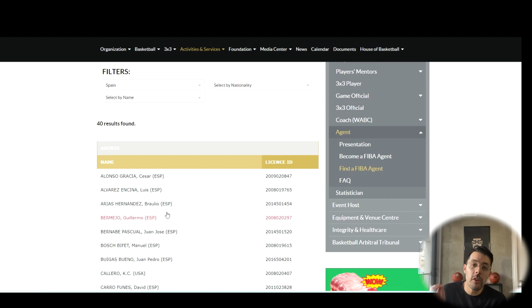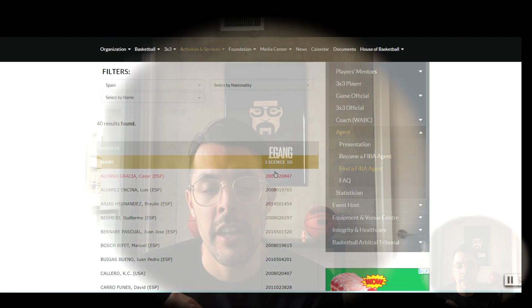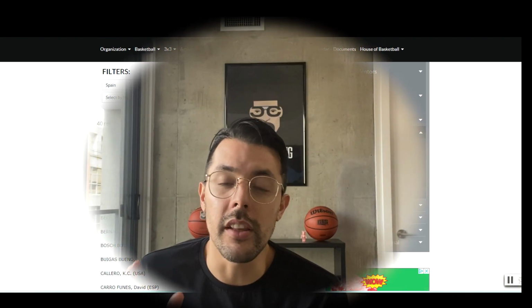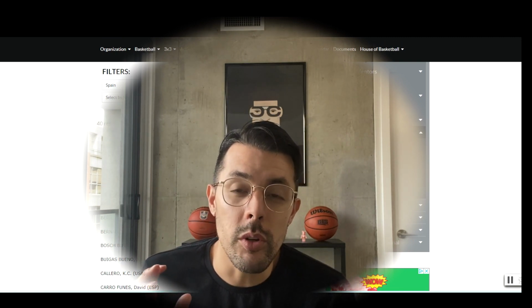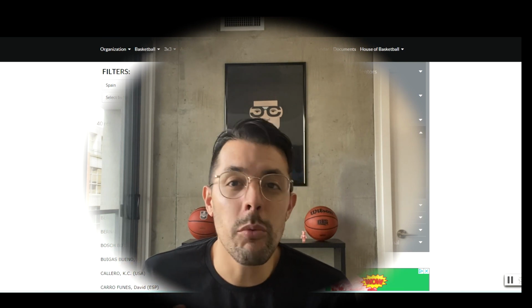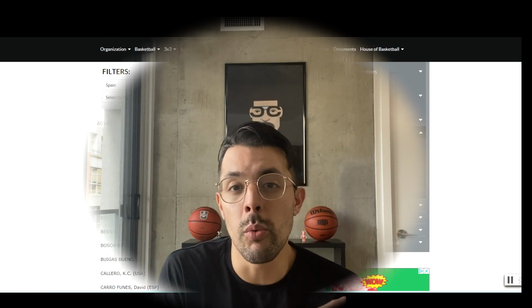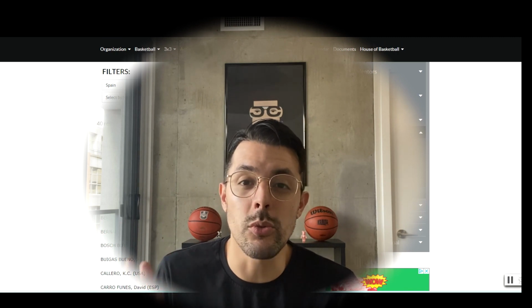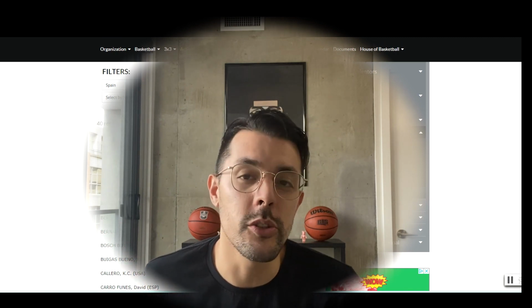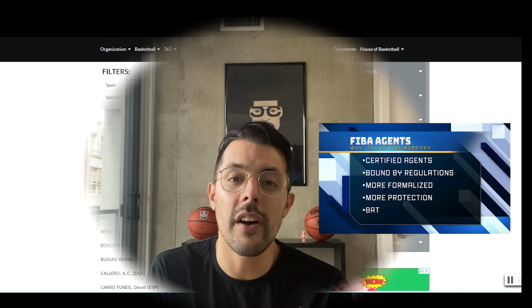And as well, one other thing that I want you guys to pay attention to is that right here on the right-hand side, these are the license IDs, and every FIBA agent is going to be certified and have to have a license ID. And this is really important because if you are dealing with a street agent, someone who is not certified by FIBA, then they will have no requirement to have a license ID. Now, we can get into whether a street agent is beneficial, more beneficial, less beneficial than an actual certified agent. That can be another video all into itself. But in this instance, the main thing is that all of these agents are actually certified by FIBA.